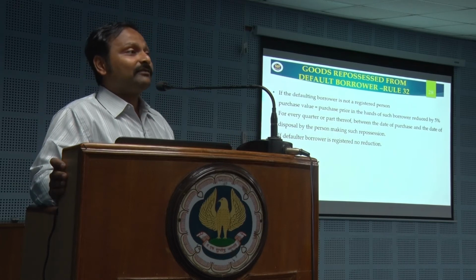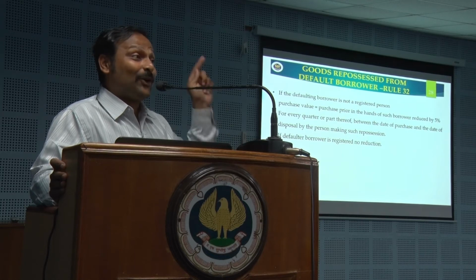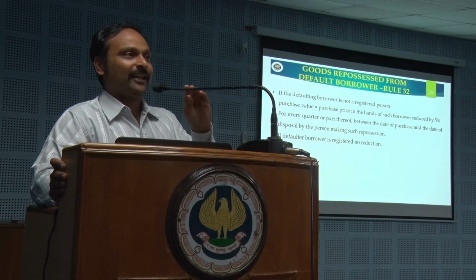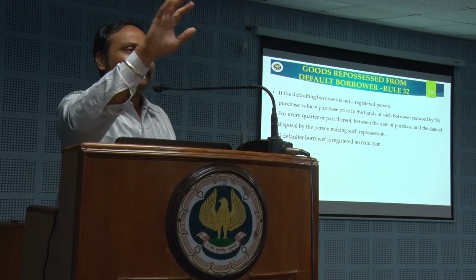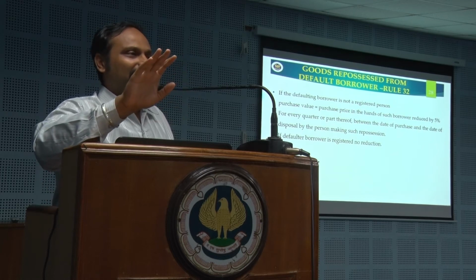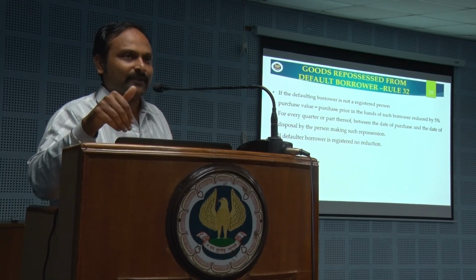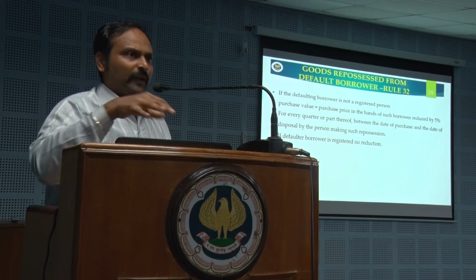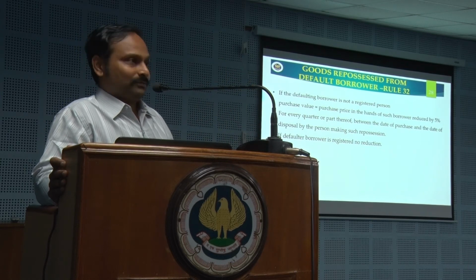When I want to resell, what is my price? Now the question comes, what is your price? Yes, I didn't use it, so I cannot go by depreciated value. So that is where the department gave an option to them saying, imagine, for every quarter it is used by the other person, 5% of the value has come down. So indirectly what they are saying is, every such repossessed item is worth only for 5 years. For every quarter 5%, now for a year it is 20%. 20 into 5, 100%. So every quarter of use, reduce 5%, remaining whatever value comes, that is your book value.